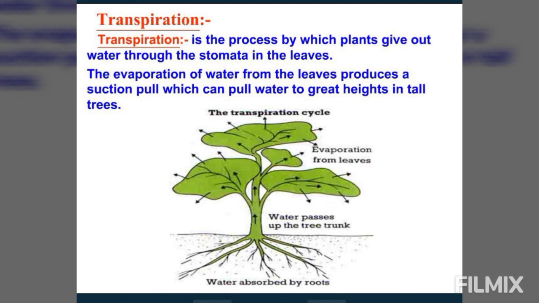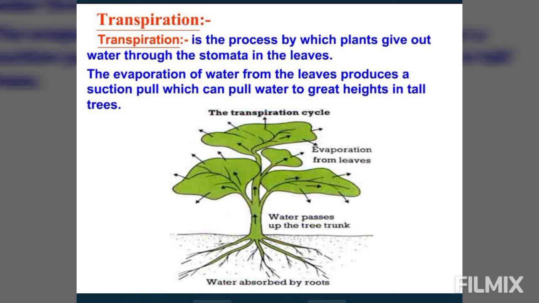Now the next question that comes to our mind is, how does the water move up? The evaporation of water from the leaves produces a suction pull, which pulls the water upward to great heights in tall trees. This pulling up of water by suction force from transpiration can be compared to the suction of water or cold drink by the mouth through a straw. It is similar to the suction pull developed by the mouth that pulls the liquid up.